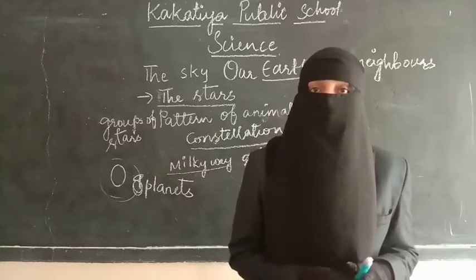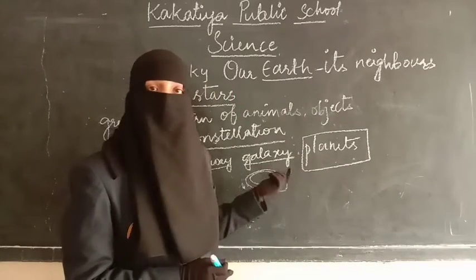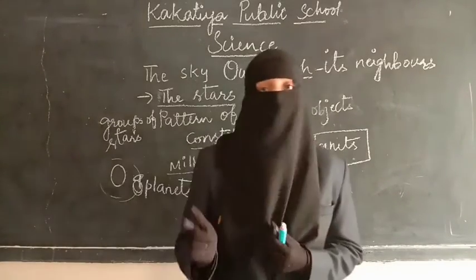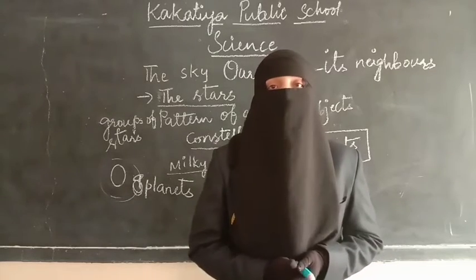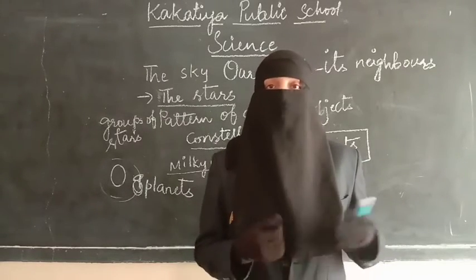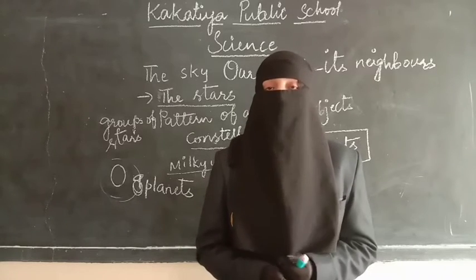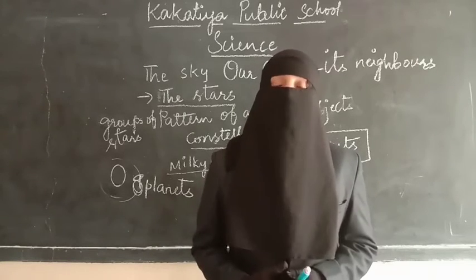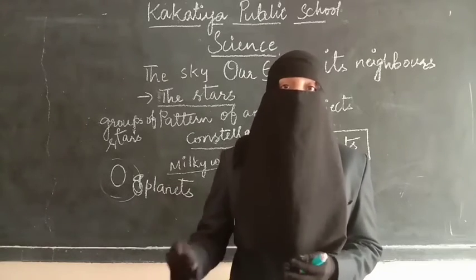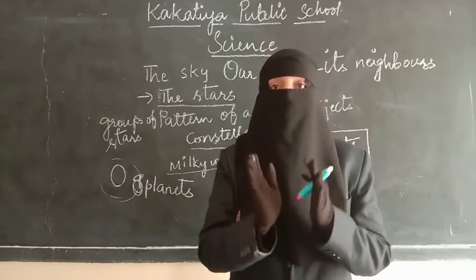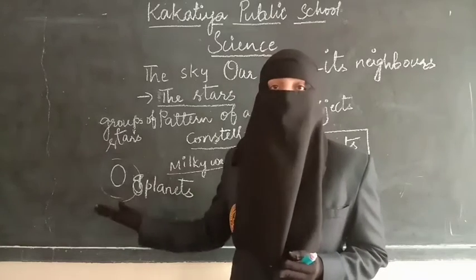Our solar system is present in which galaxy? Milky Way galaxy. Along with the sun and planets, we have different heavenly objects like stars, asteroids, comets, meteors, as well as different things. Regarding these things, we will be learning in the higher classes. Now we are going to consider only the planets and the sun.